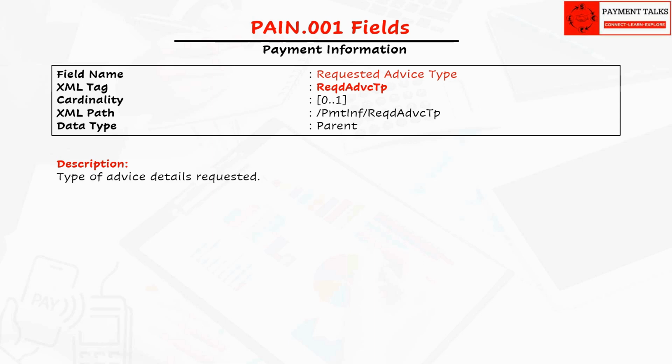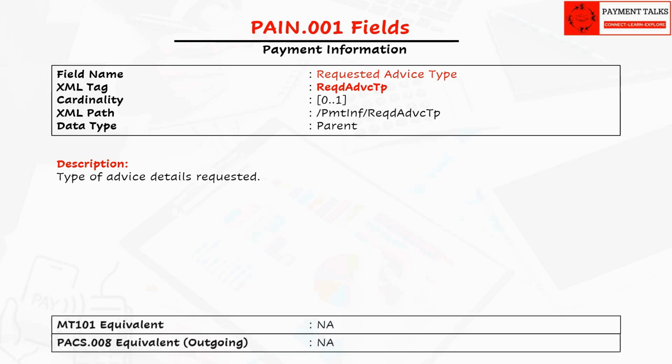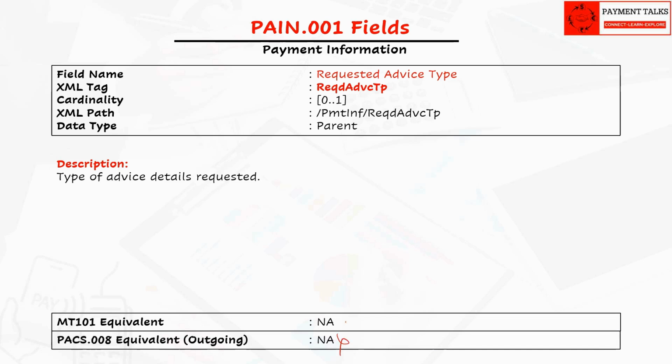Just to give the context of usage of this field, this is very rarely used. Also, this field is removed from the CBPR scheme itself. There are no equivalent fields in Pacs.008 or MT101.